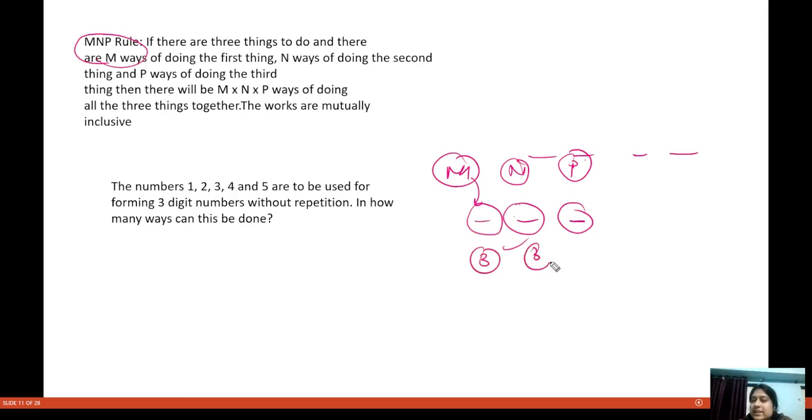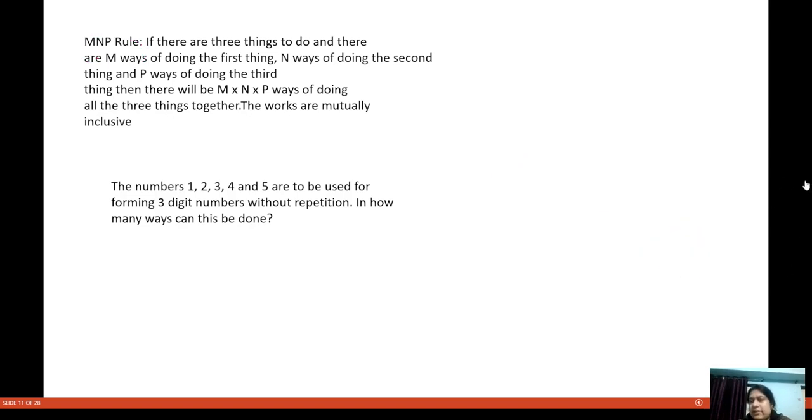You can do this in three ways, and this in three ways, and this in three ways. You can put M here, N here, or P here, and you have no restriction of anything. So you can do this in 27 ways. This is how we do these kinds of questions.